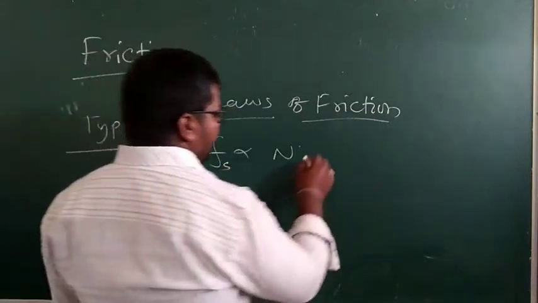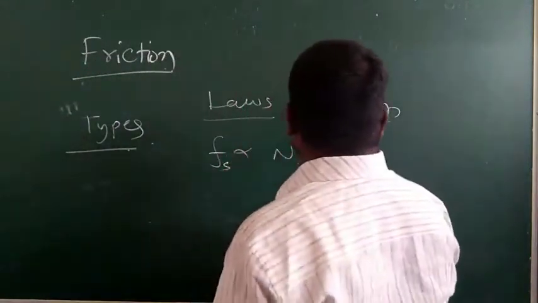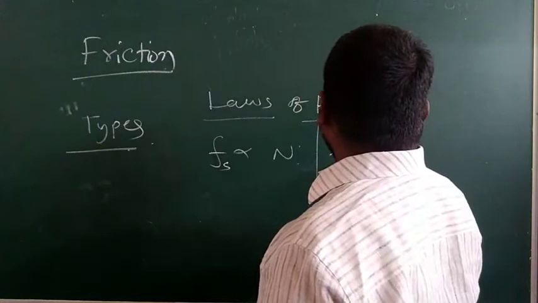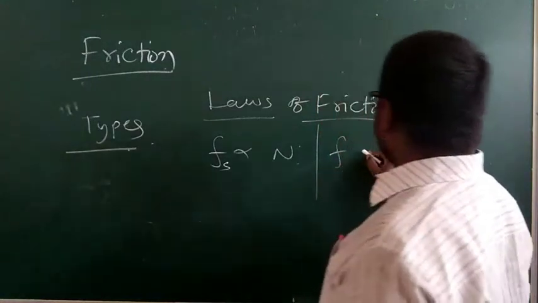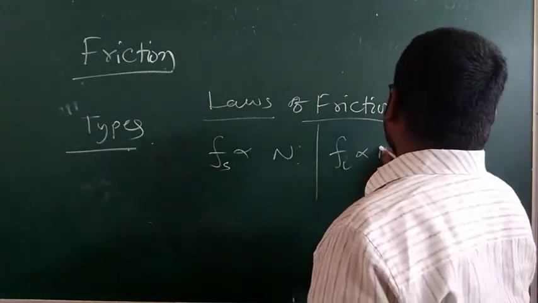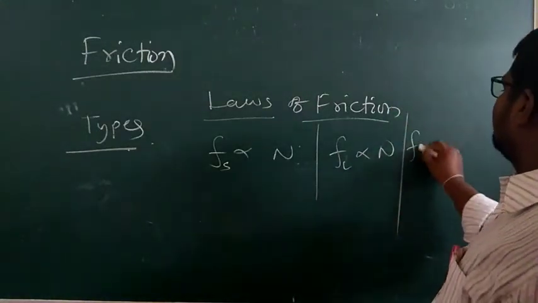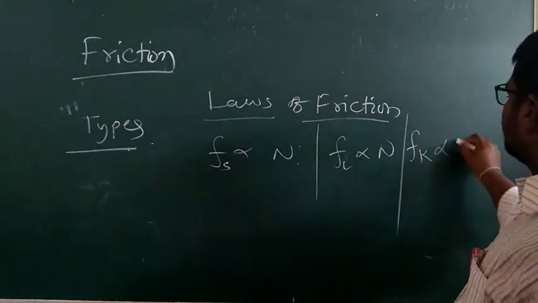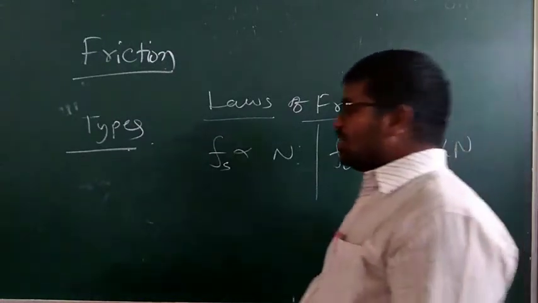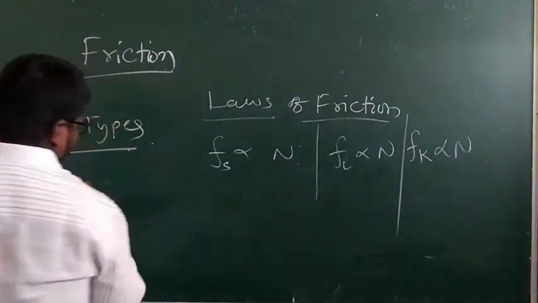Static friction is directly proportional to the normal force, limiting friction is directly proportional to the normal force, and kinetic friction is also proportional to the normal force. Understand?